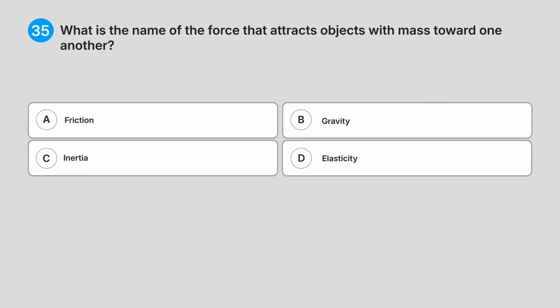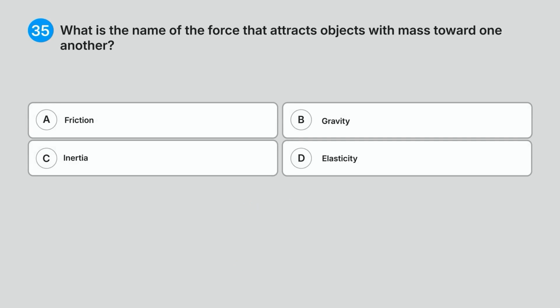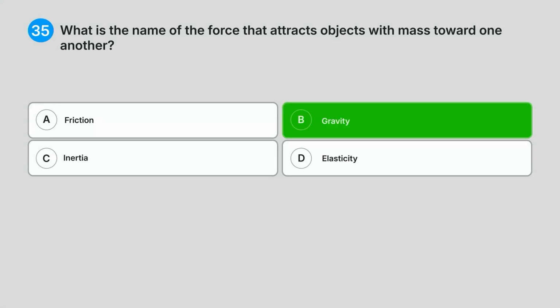35. What is the name of the force that attracts objects with mass toward one another? A. Friction. B. Gravity. C. Inertia. D. Elasticity. Can you guess the answer? Correct answer, B. Gravity.